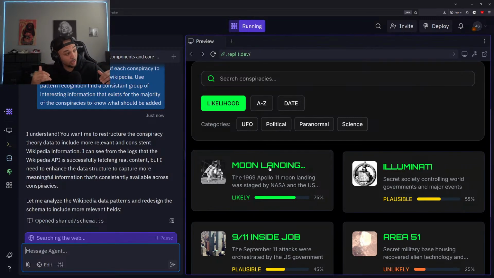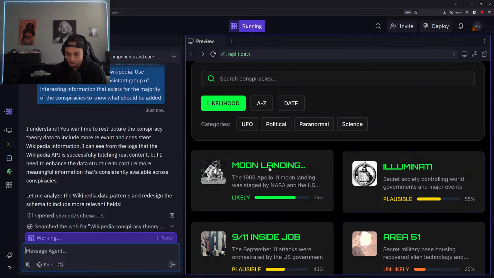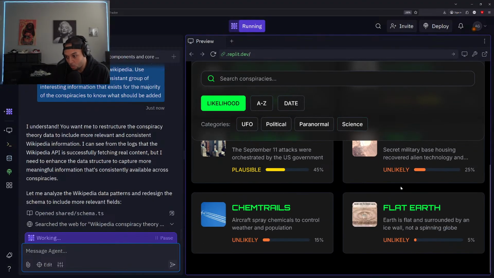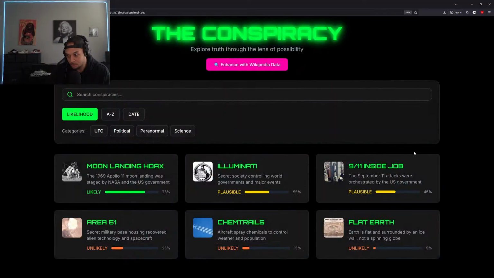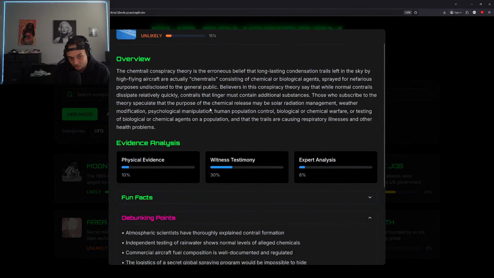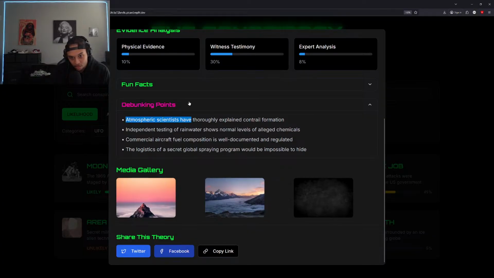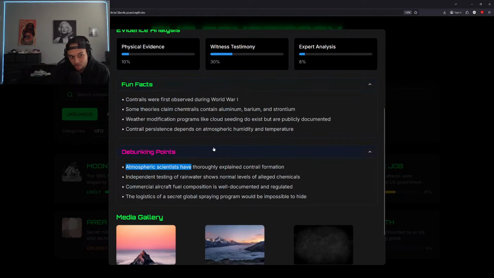That way we can scale this from these 6 conspiracies to 600 conspiracies to 6,000, etc., etc. So it'll just be a way nicer way to make sure that we're getting good information for each of these individual conspiracies. Okay. All right, so, but I do like this design though.